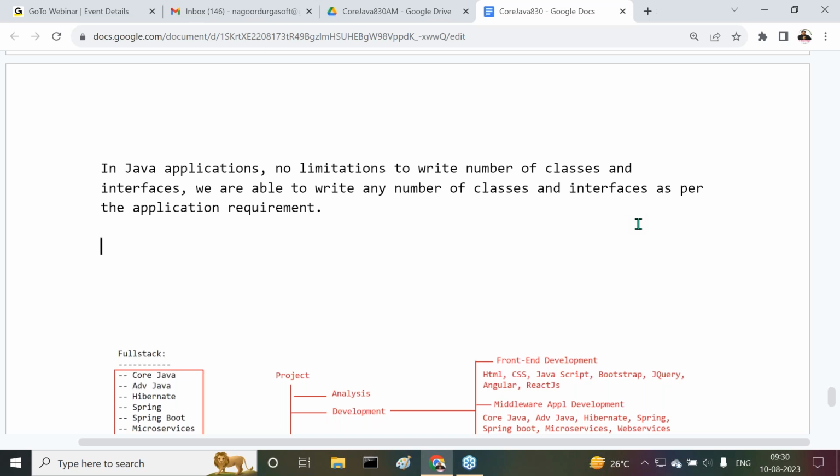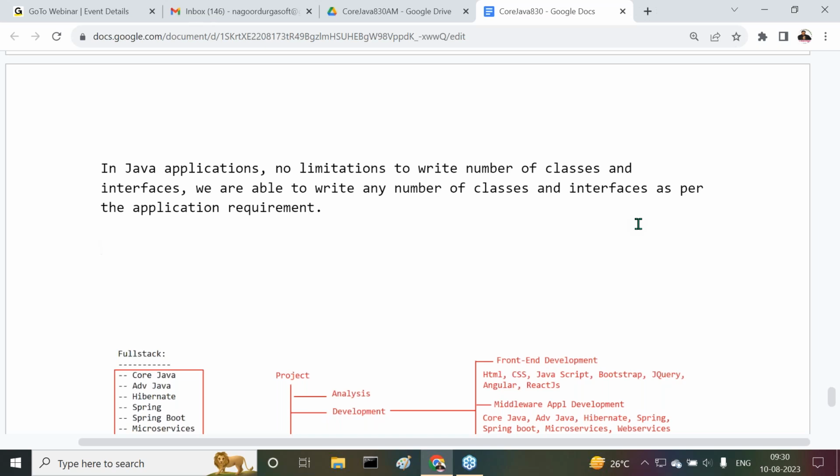In object orientation, classes is a separate topic. Almost 3 to 4 days of time we are going to spend on only classes and interfaces. Understand it clearly what I am telling. So we are going to understand this content effectively in object orientation. In Java programming format, this information is sufficient for now.